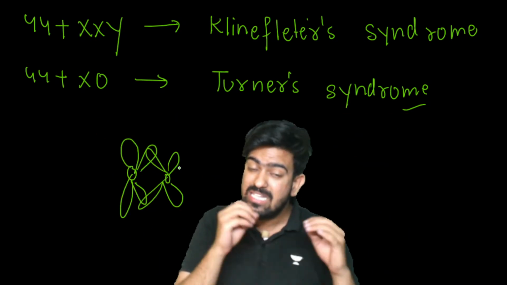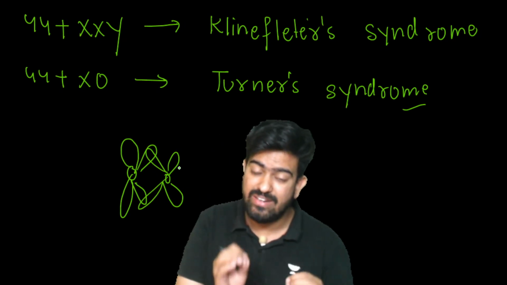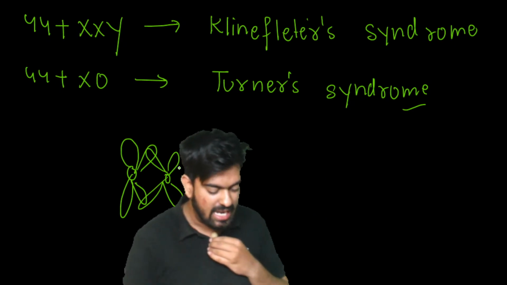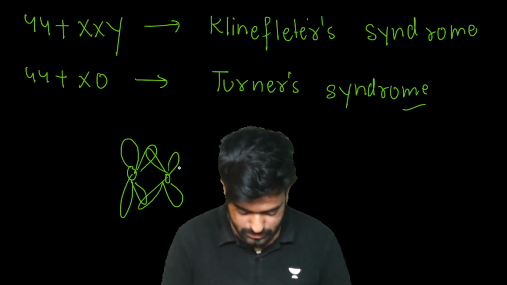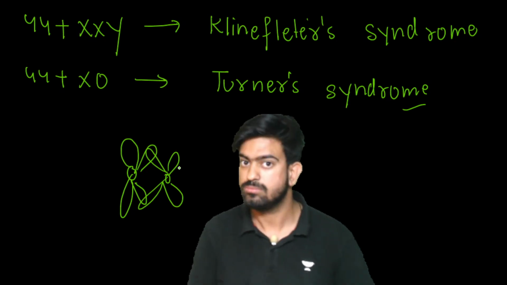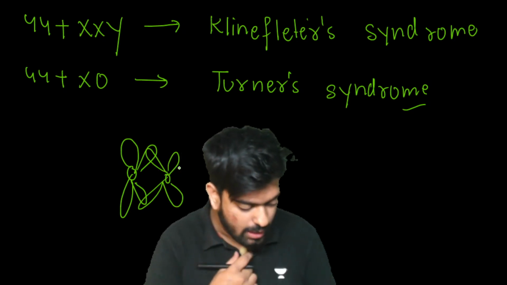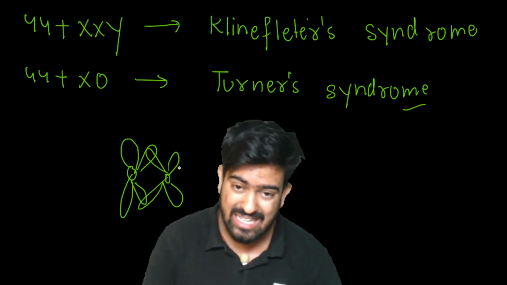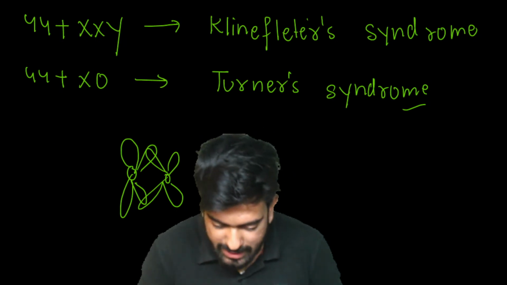But in some cases, these chromosomes are not separated, and this is the reason why these types of syndromes are produced. Clear, RK, Shivesh? There is one more person watching my class but is not commenting. Clear? Okay, great.